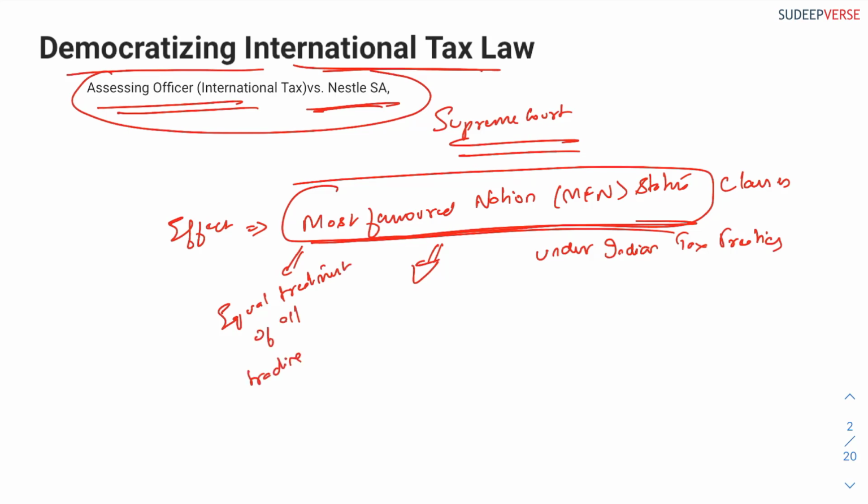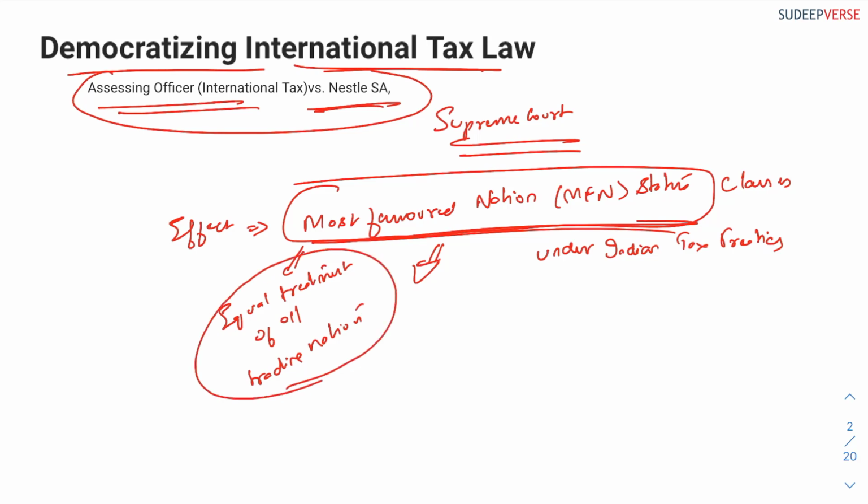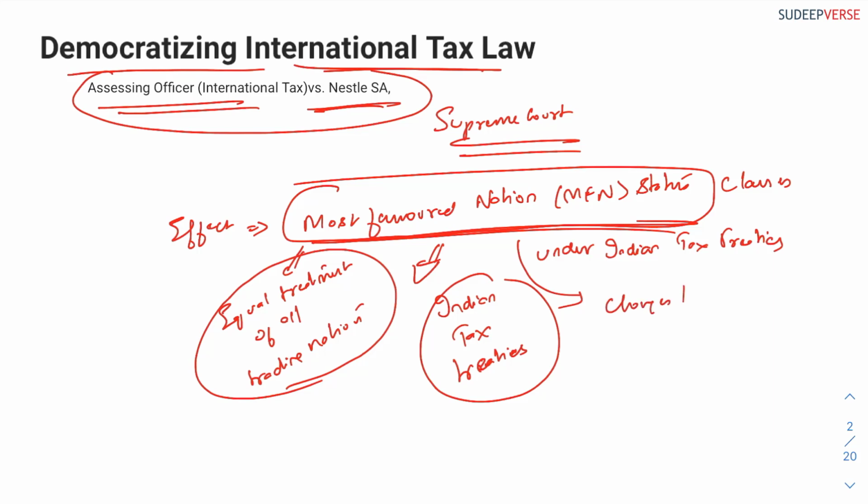Though the name suggests it, most favored nation basically is equal treatment of all trading nations. This is a status given by amending the Indian tax treaties, and this amending of Indian tax treaties will also bring changes to domestic laws.